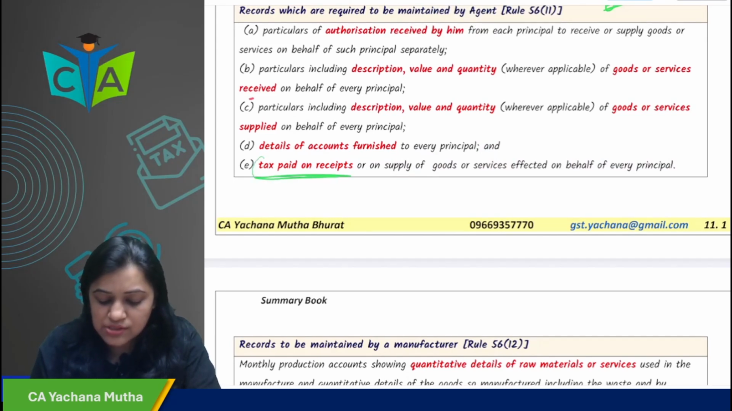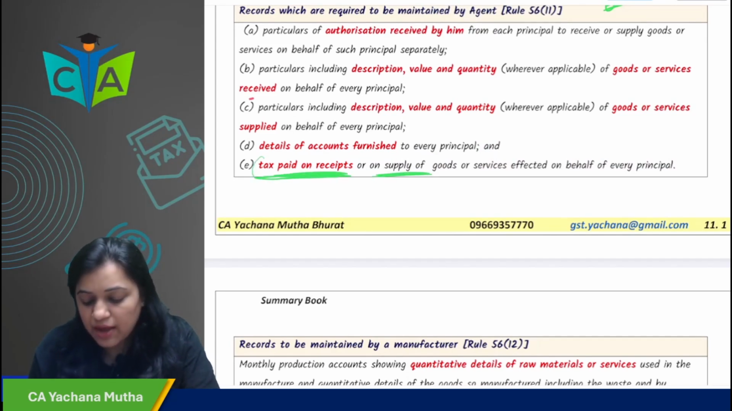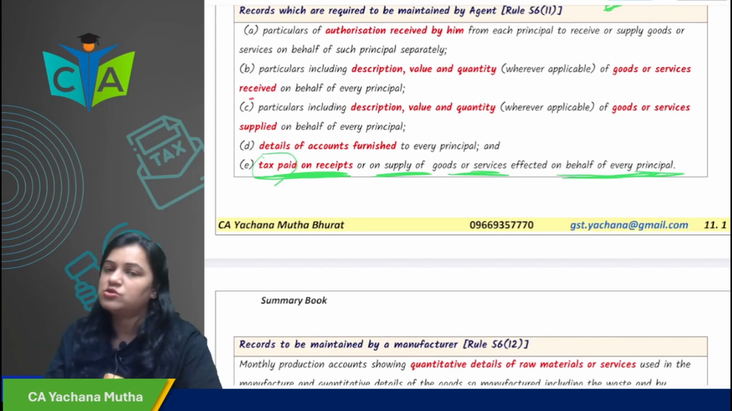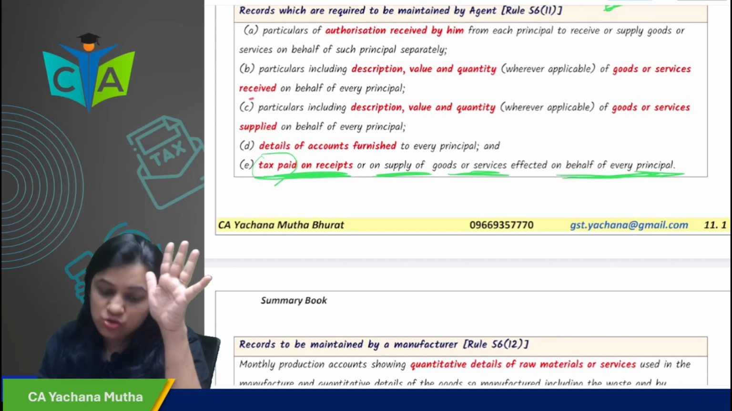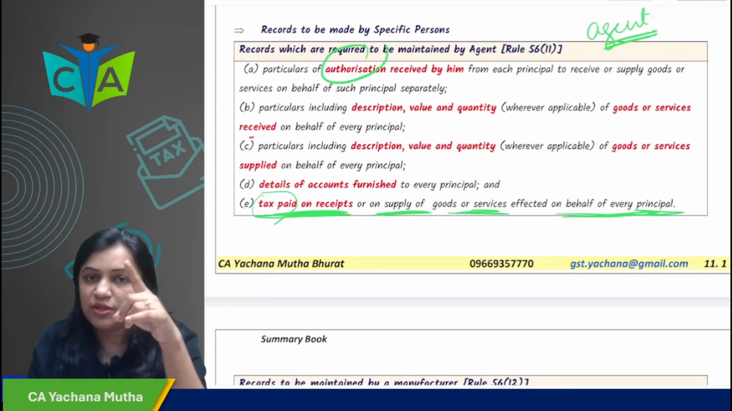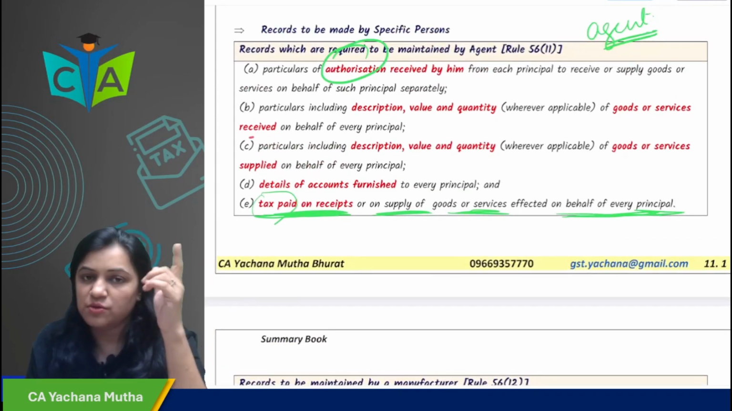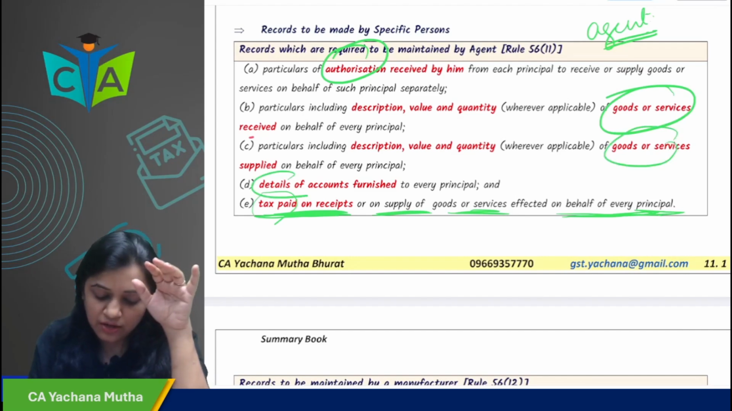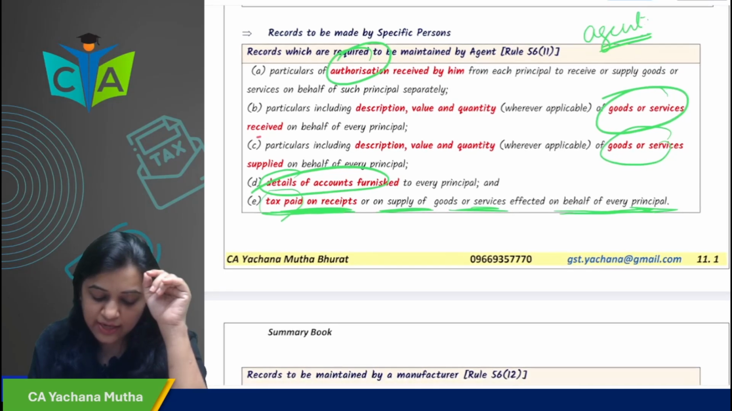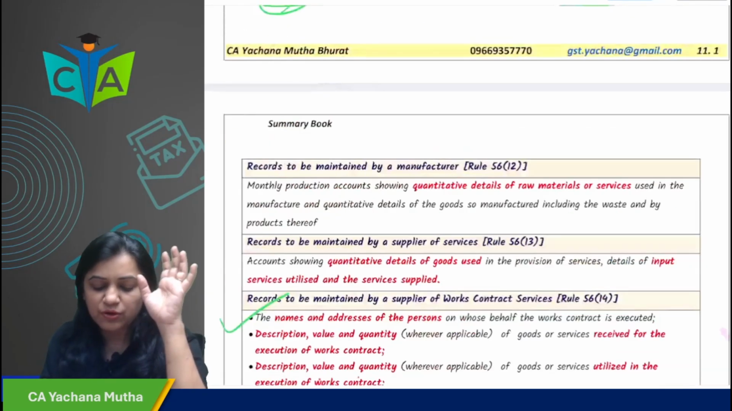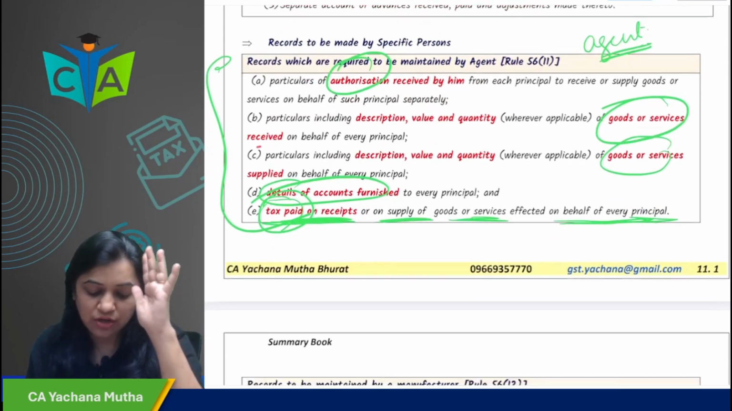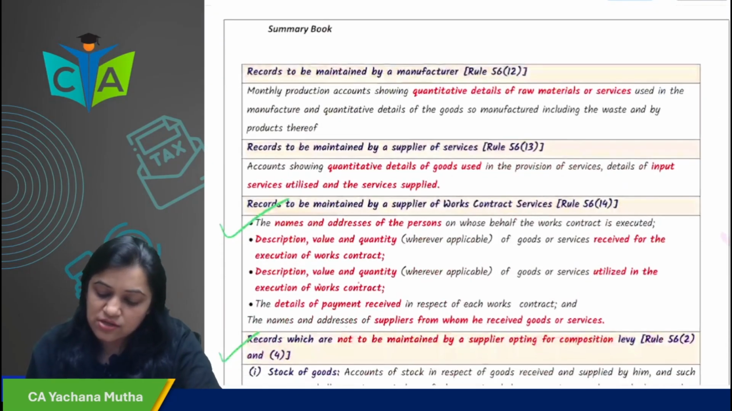Tax paid on receipt or supply of goods or services. Whatever tax is paid, he has to maintain records of these things also. So five things he has to maintain. Authorization received by the principal, then the goods received, description, value, quantity, then the goods supplied, description, value, quantity, then the details of account furnished to the principal, and the tax paid on receipt and supply. So these are the five records which are to be maintained by the agent.